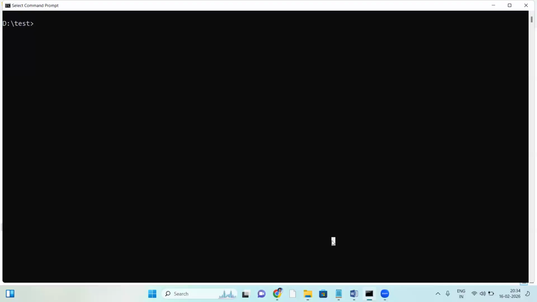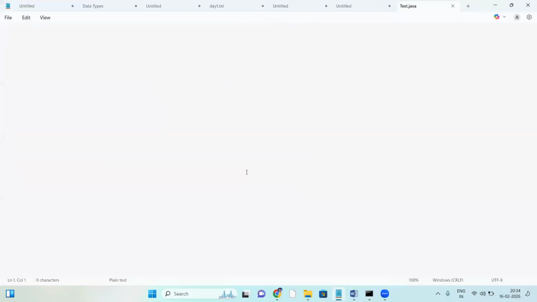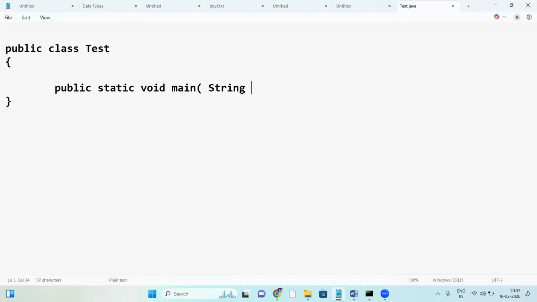For example, for some program, open Notepad and create test.java. Let me explain how this program works. public class Test, public static void main(String[] args). The main method starts and ends, with System.out.println("Hello world").